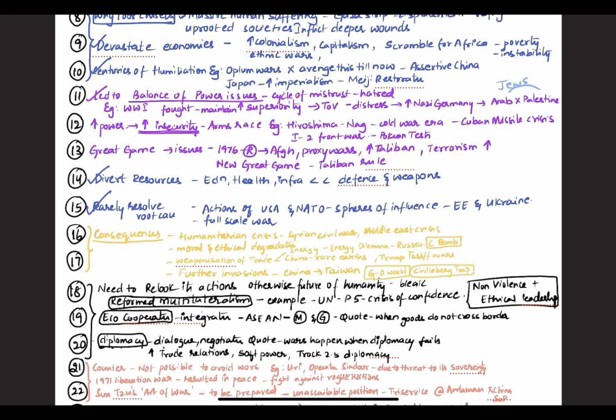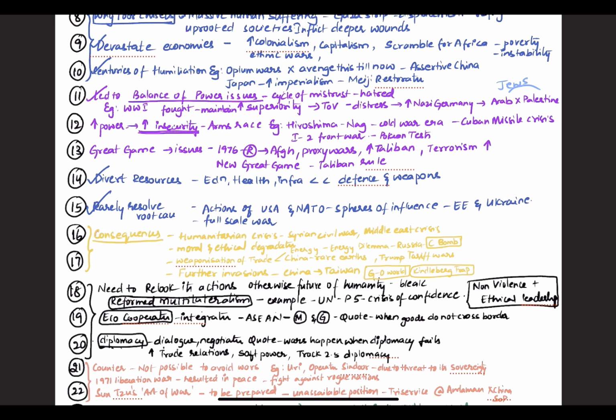Now that we have completed 15 paragraphs, let's go for consequences. I hope you are getting it. Here in consequences, 2 paragraphs are enough because most points are already covered. If any other points are left, you can write them, because majorly a humanitarian crisis will be caused. For example, the Syrian civil war and Middle East crisis, where you can write about hunger and malnutrition. Then moral and ethical degradation in leadership also happens.